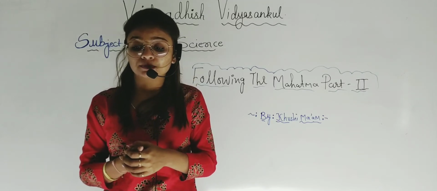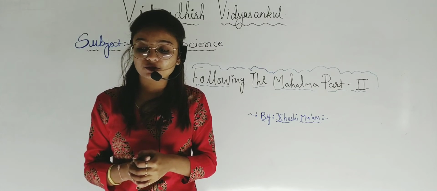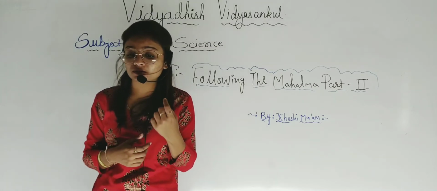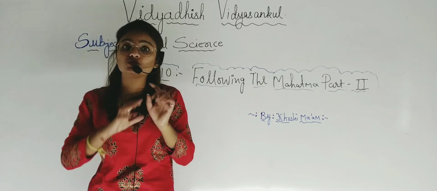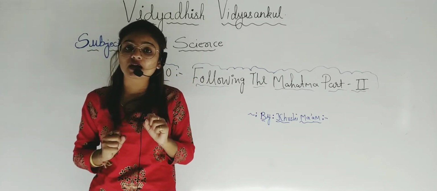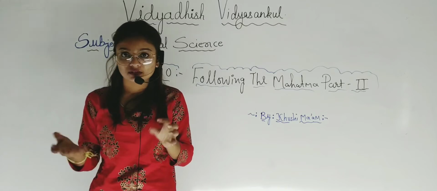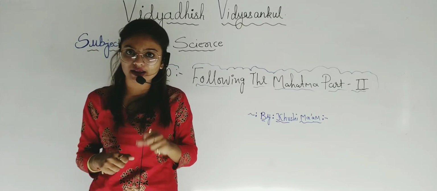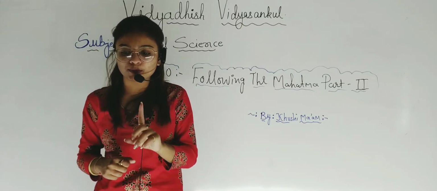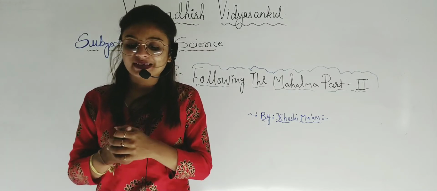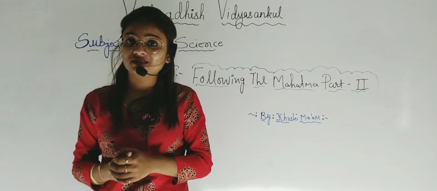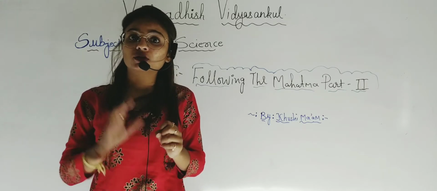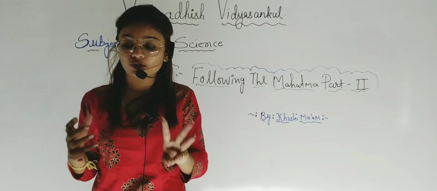So let's see, students. The first proposal is to establish total self-rule in the country. Totally in India, the self-rule; today we have self-rule, right? So it is one of the best proposals in the Cabinet Mission. Second, to divide the whole country into 3 provinces, they wanted to divide the whole of India into 3 provinces.